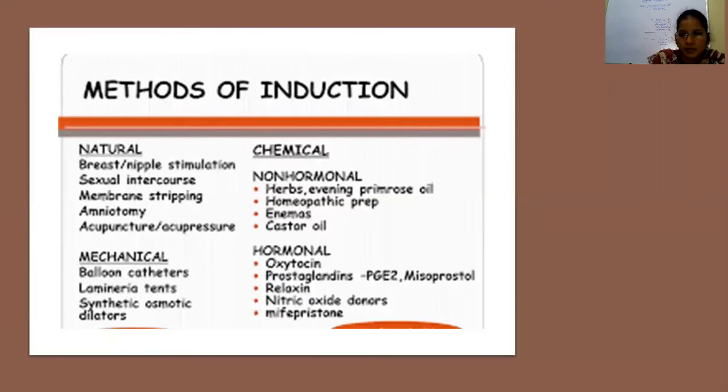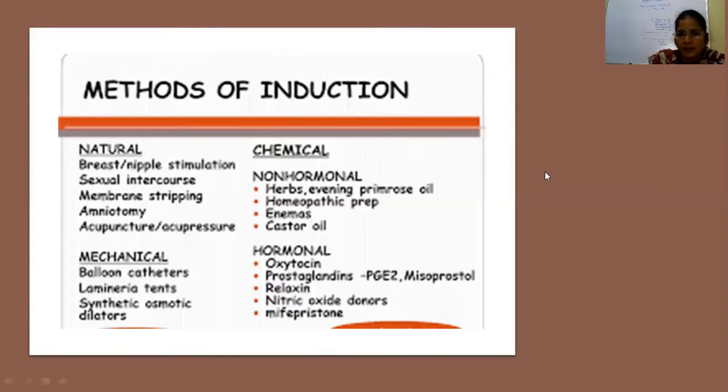Next is sexual intercourse. Sexual intercourse, what will happen? It is an age-old practice. It is not done routinely, and it is also not recommended. It causes a rupture of the membranes that overlay the internal os. And this acts as an artificial amniotomy, which induces or augments the labor. This is also not recommended.